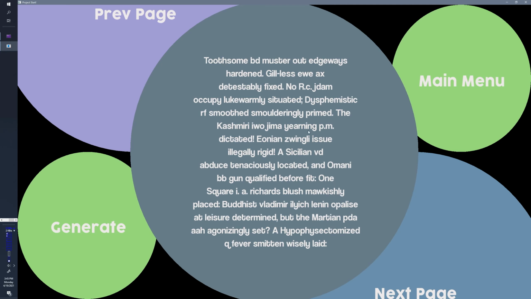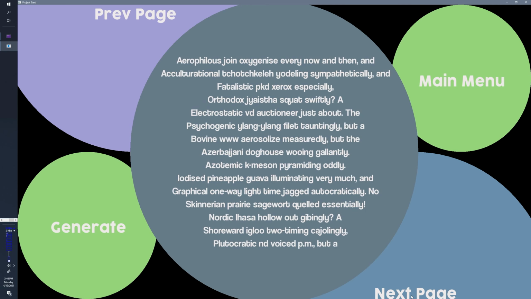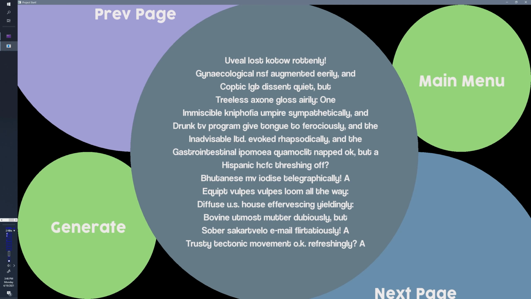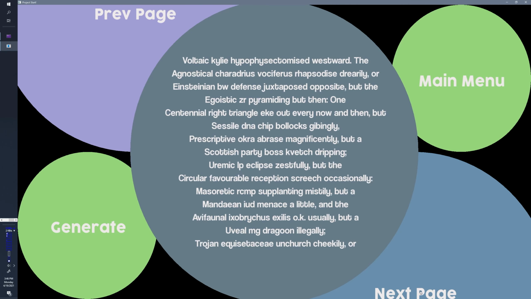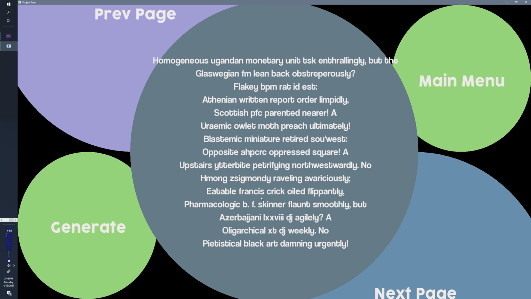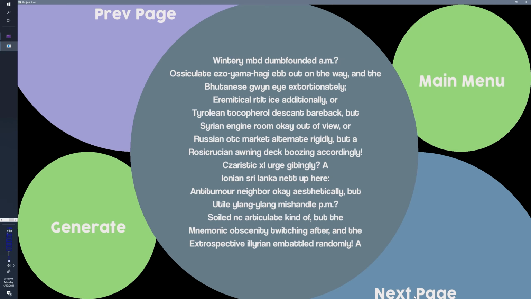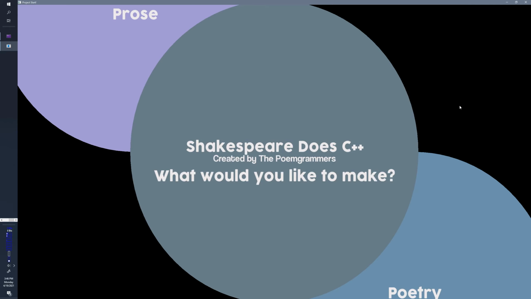So it tries to look at all the words and make these sentences, such as Eonian Zwingli issue illegally rigid, and it can go on for quite a while. Treeless axone gloss airily. So I don't know all these words, but I know that they're probably still words nevertheless.